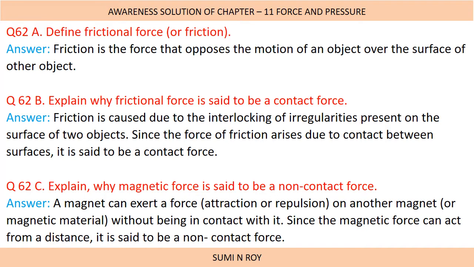Next question: explain why magnetic force is said to be a non-contact force. A magnet can exert a force, that is attraction or repulsion, on another magnet or magnetic material without being in contact with it. Since the magnetic force can act from a distance, it is said to be a non-contact force.